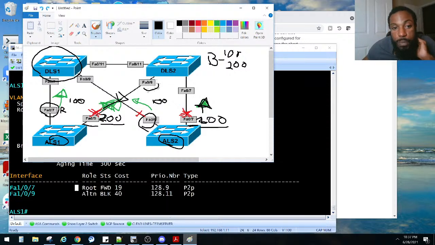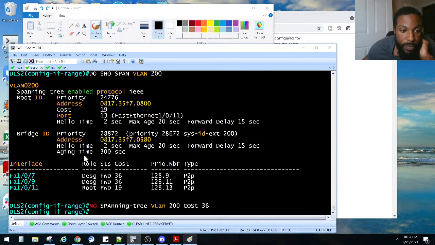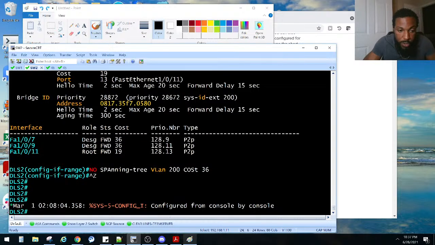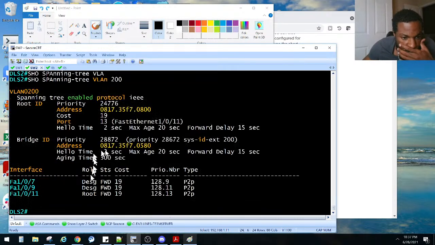So maybe we need to change the port priority on this, so that way it's forwarding. DLS2, FA109. So let's see. Let's go to DLS2, FA109. Let's see what DLS2 looks like. Show span VLAN 200 on here.